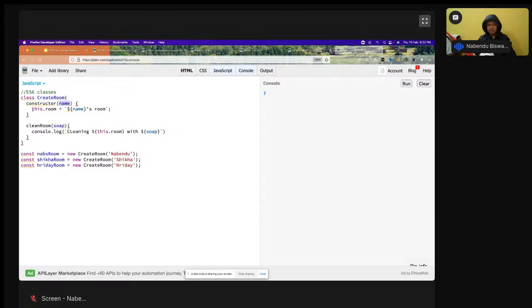So what will happen here? There is a this.room variable, and in this.room it will be printed as Navendu's room here, Sika's room here, and Hriday's room here. And the this keyword I'm using is the instance of this one only. Now you'll see the thing which I'm going to do.